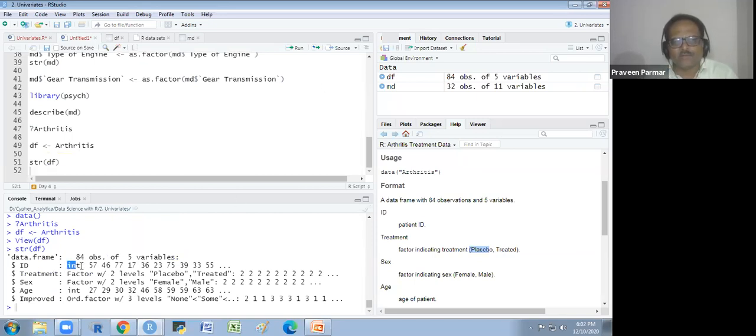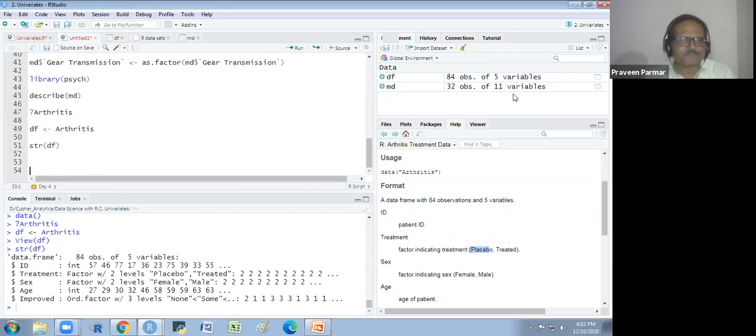First variable is the ID, an integer. Second variable is a factor with 2 levels, placebo and treated. The first is placebo, the second level is treated. Third is the sex with 2 levels, female and male. The first is female, the second is male. Age is an integer, given as a number. And improved is an ordered factor with 3 levels: none, some and marked. So this is our data.